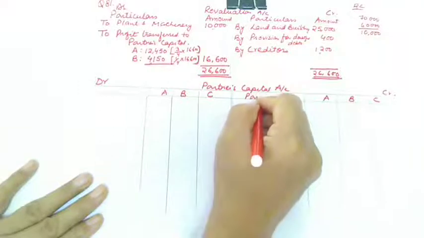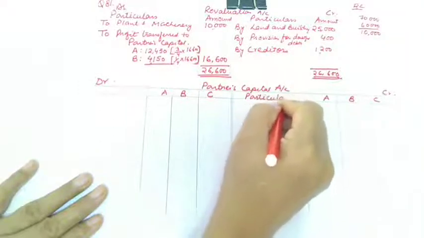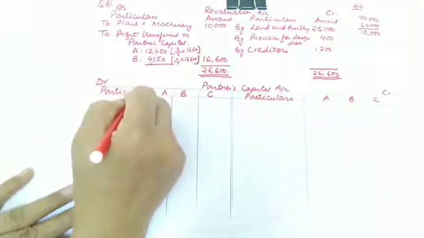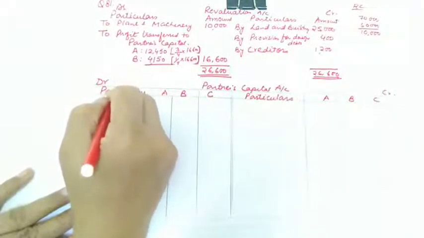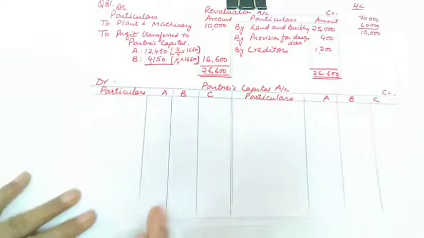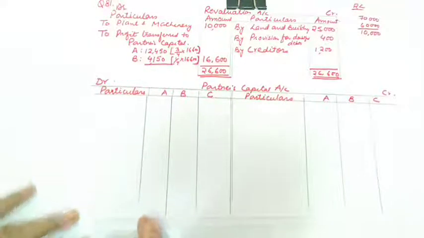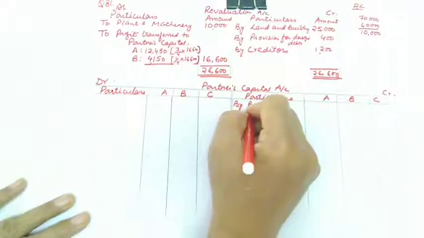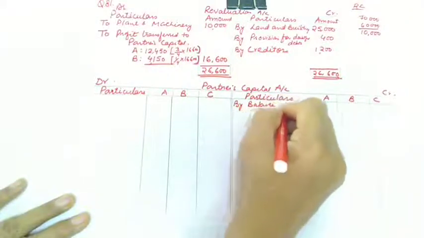So we'll be preparing this partners' capital account in two parts. I told you that earlier also, if you are very confident that you will be able to manage this in a single part, you can do that also, but otherwise it is better to prepare in two parts. So first of all, the first item has to be balance brought down.